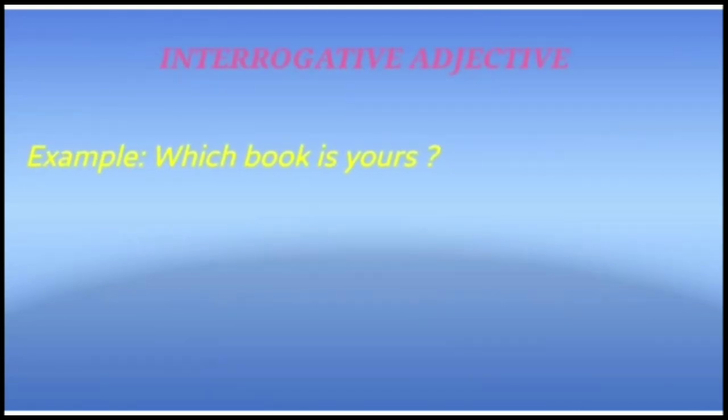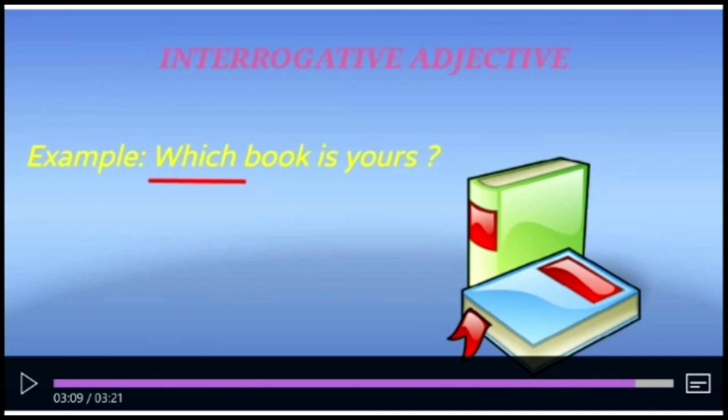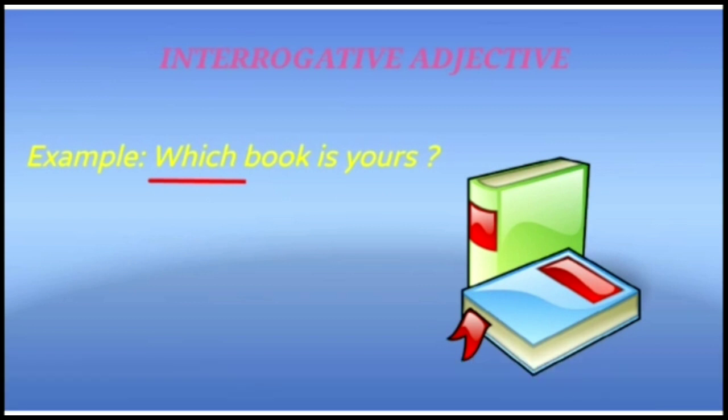So whenever we use these words to ask a question and they are used with a noun, they are termed as interrogative adjectives. For example, which book is yours? In this sentence, the word which is a WH word and it is followed by a noun, book. Book is a noun. So here, which is an interrogative adjective.